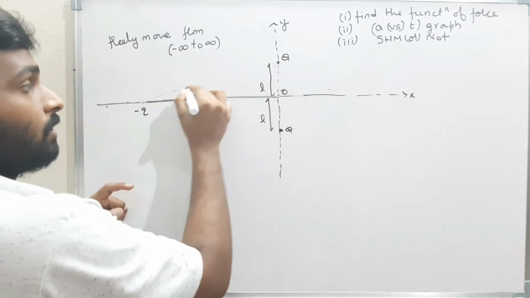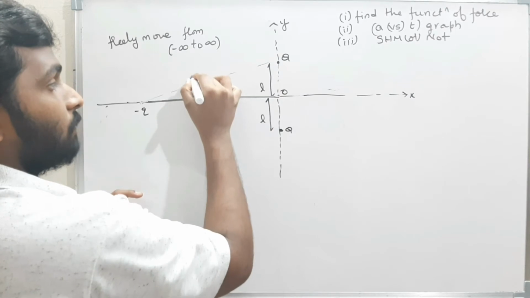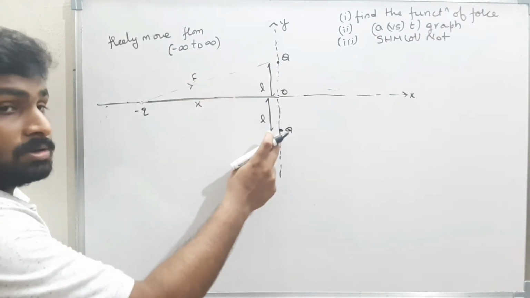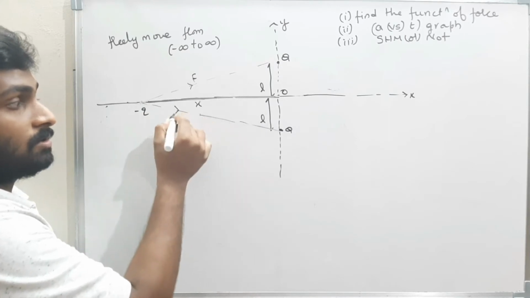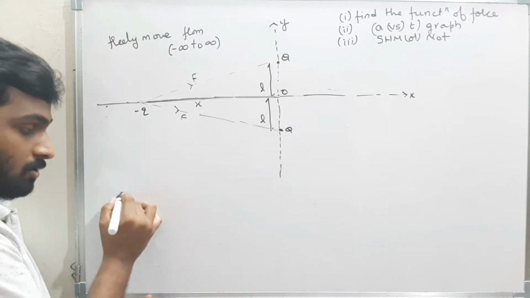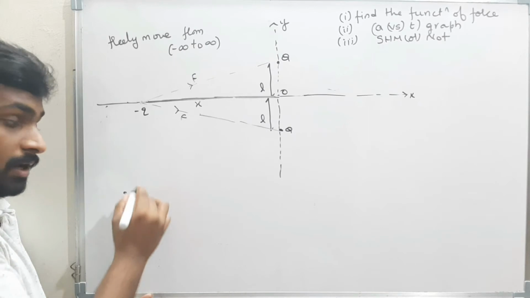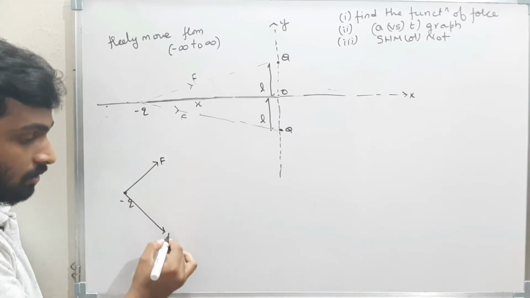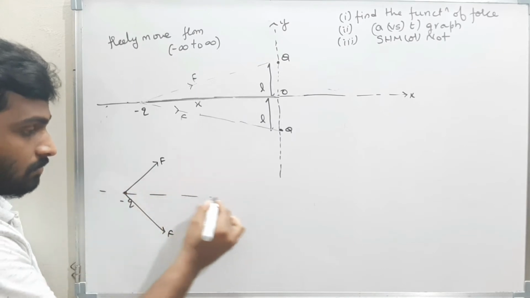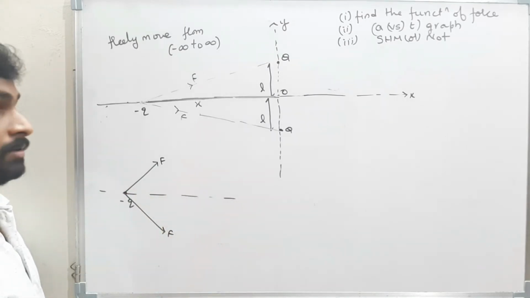Therefore, the force of attraction will be in this direction, F. And this Q also will attract this charge in this direction, that is F. This minus Q is attracted by two forces, F and F, along this x-axis. I think this is clear.